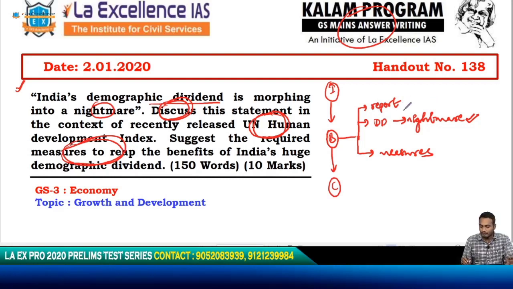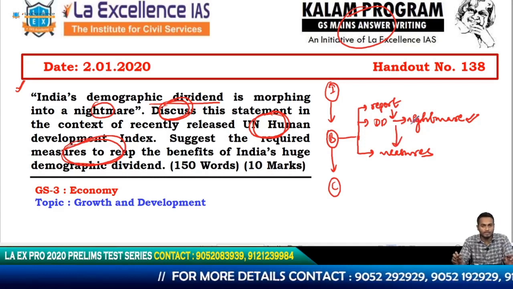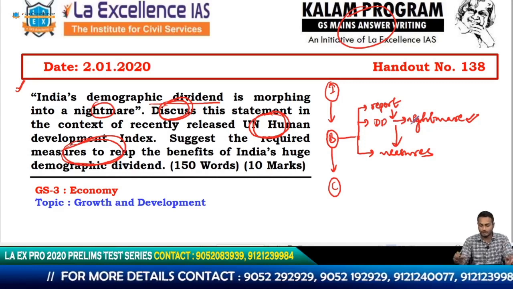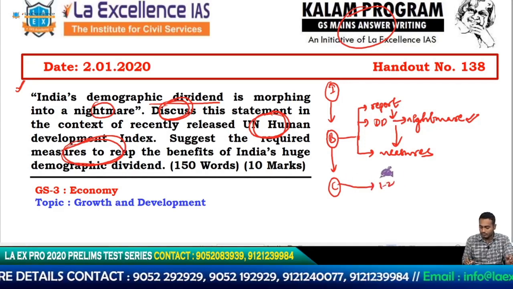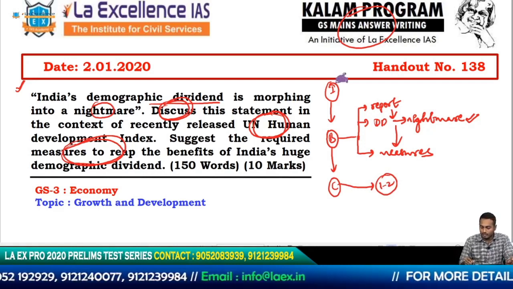Okay, and then I'm moving forward and talking about how demographic dividend is being morphed into a nightmare, and then I'll move forward and talk about the measures. Okay, so I've evolved the skeleton of my answer, and then the conclusion is a one or two line conclusion, which is going to be neither specific nor too vague. How do I start the introduction?